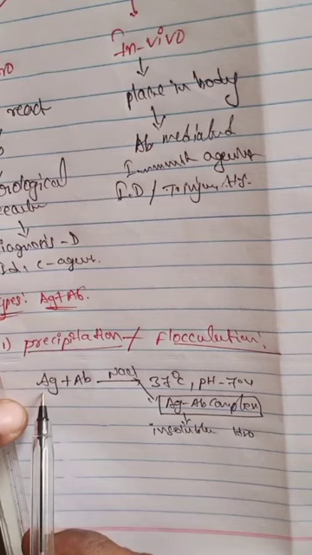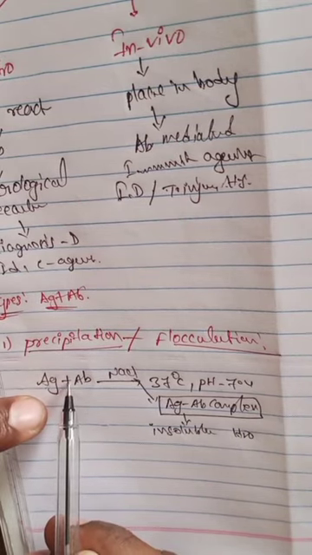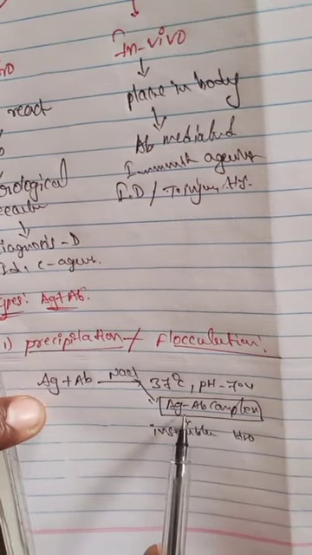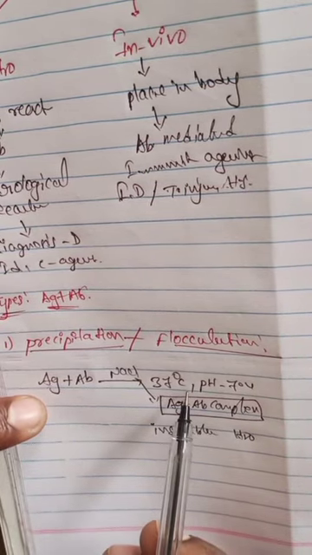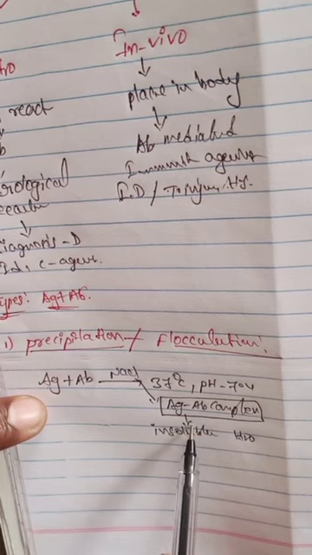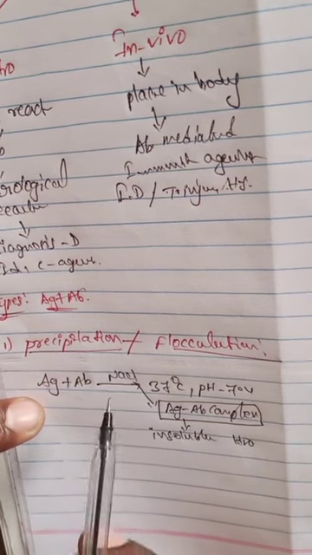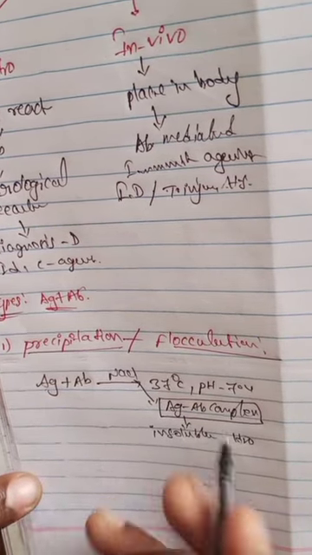So a suitable antigen and antibody combine to form the antigen antibody complex in the presence of NaCl, at a suitable temperature and pH. This complex is insoluble in water and is known as precipitation.